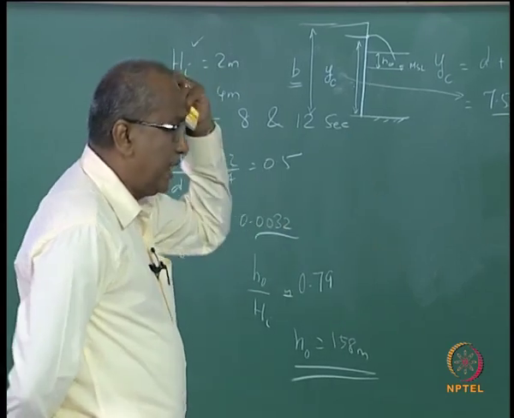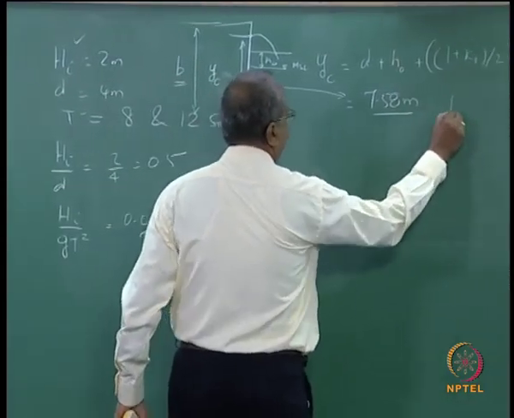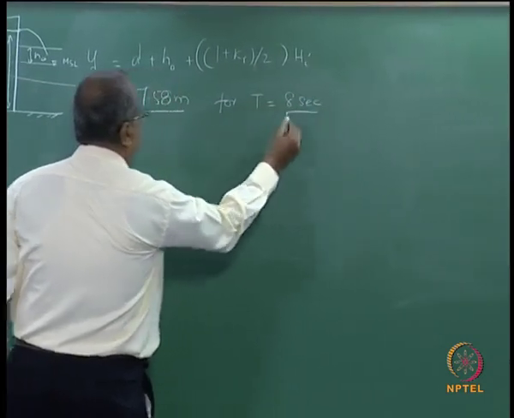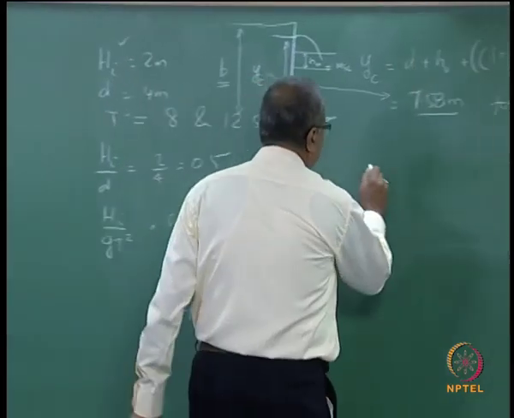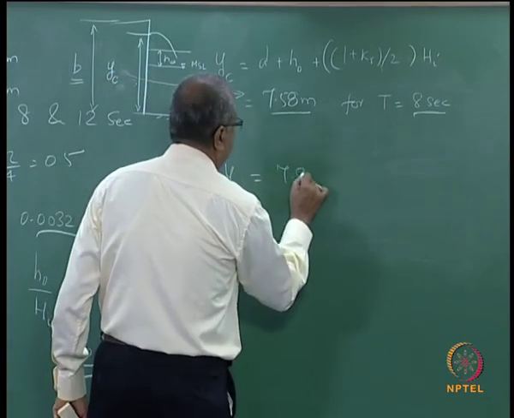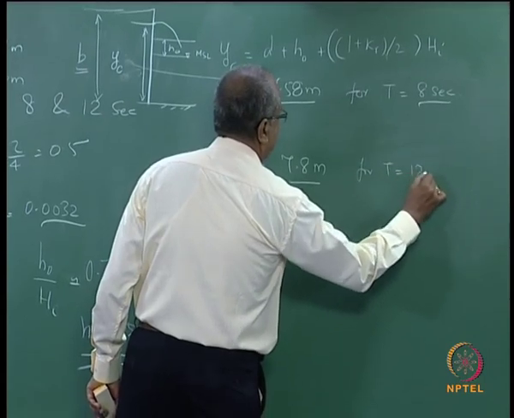So when you calculate in the same way, this is for T equal to 8 seconds, you follow the same procedure, you get Yc equal to 7.8 meters for T equal to 12 seconds.